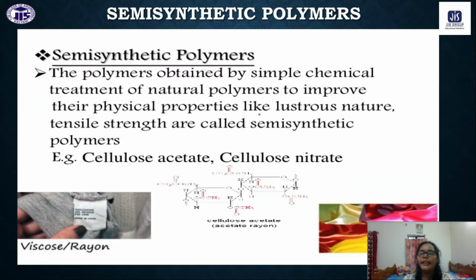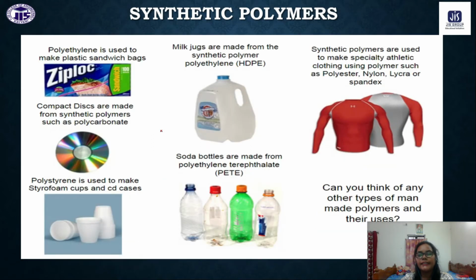Now, if we modify the natural polymers for our benefit, that is called semi-synthetic polymer, like cellulose acetate, cellulose nitrate, viscose or rayon. So these are some of the semi-synthetic polymers, which are natural polymers that we have modified in our lab to enrich some of their properties. That is called semi-synthetic.